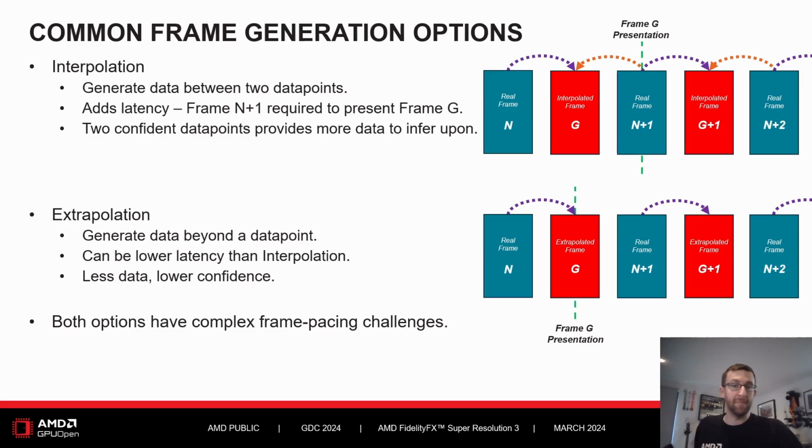Extrapolation generates data beyond your data point, and as such has lower latency because you do not need frame n+1 to generate frame g. However, you only have one set of data points, so have lower confidence, and as such it can be a more computationally expensive operation. Regardless of what path you choose, both have complex challenges around how you present the generated and real frames to the user.